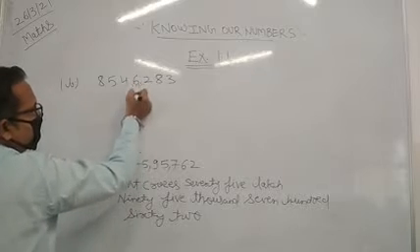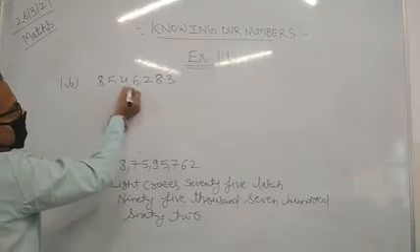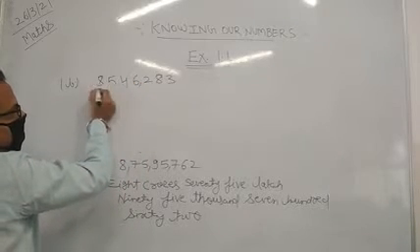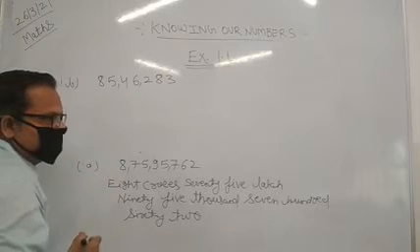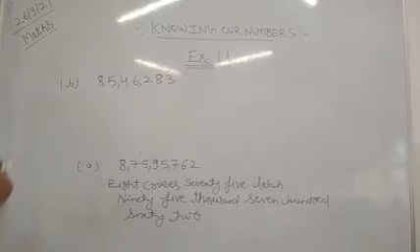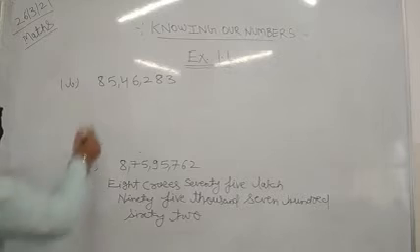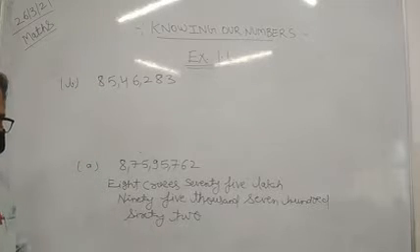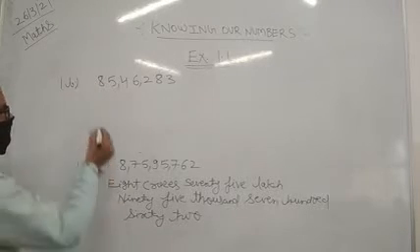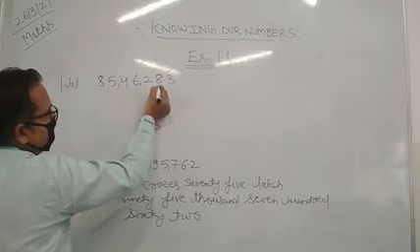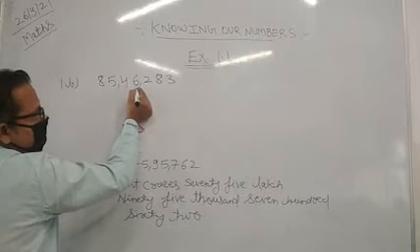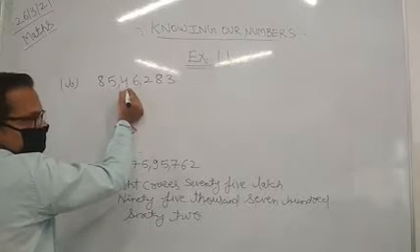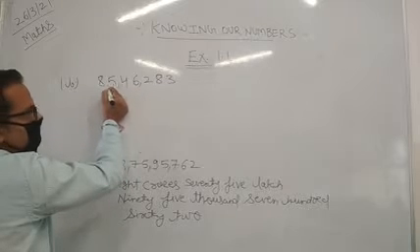From right to left, put a comma after 3 digits, then after 2 digits, then we have got these 2 digits. After that we have no number, so we will not put any kind of comma. So how will we define this? It is 1, 10, 100, 1000, 10,000, lakh and 10 lakh.